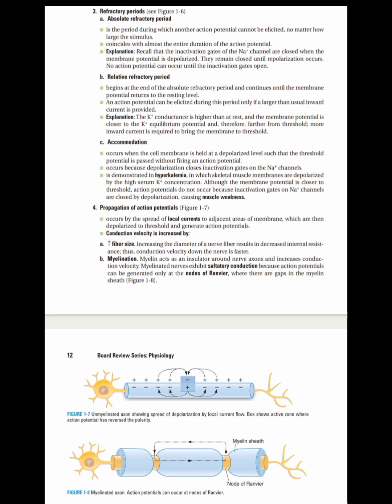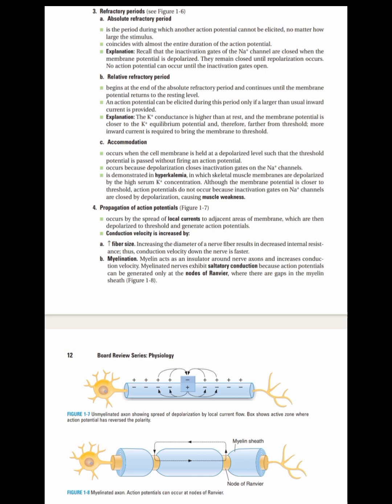This means that after depolarization, there is a period we know is called the repolarization phase, and during this phase the potassium conductance is higher and the membrane potential becomes closer to the potassium equilibrium potential, but it is farther from the threshold potential. Now if we want to generate an action potential during this period, we need more inward current. So we can say that the relative refractory period is due to the continued outward diffusion of potassium.